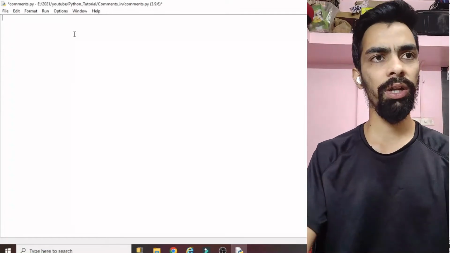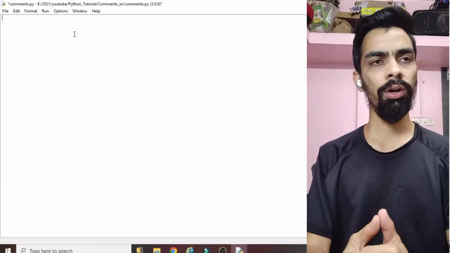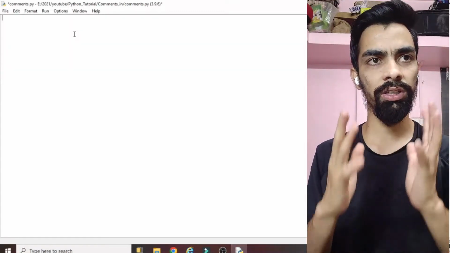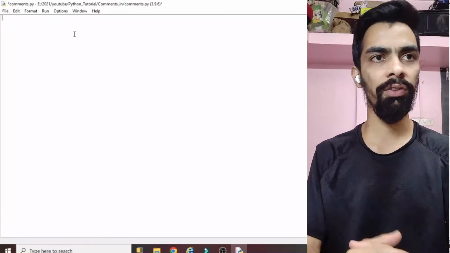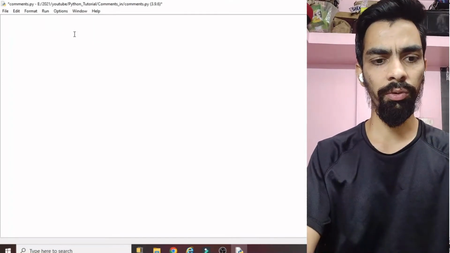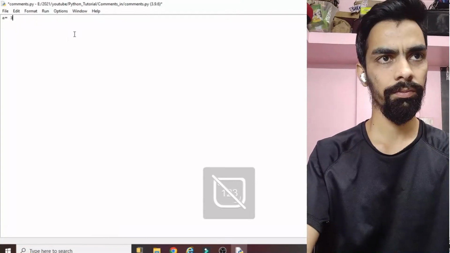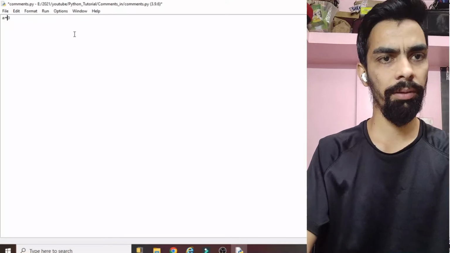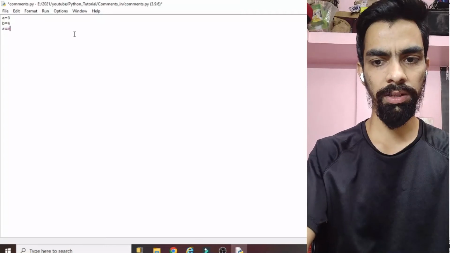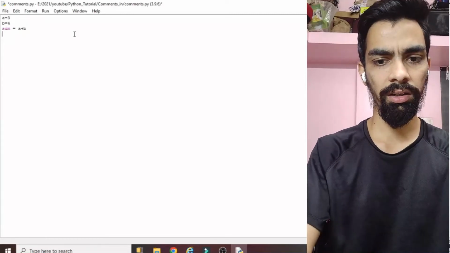Let's say we are going to define one small program here. Don't focus on the syntax part, because we will see the syntax in the future, including how to define a variable. Right now, only focus on the comment. I have declared one variable here, a is equal to 3, then I will declare b is equal to 4, and I am going to sum these variables: sum is equal to a plus b. This is a simple line of code.